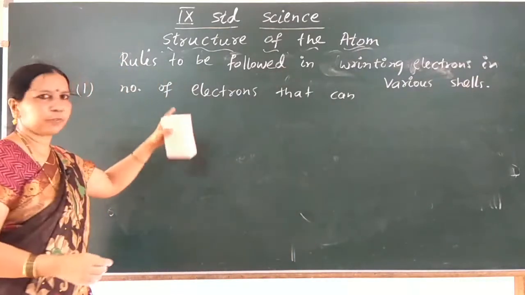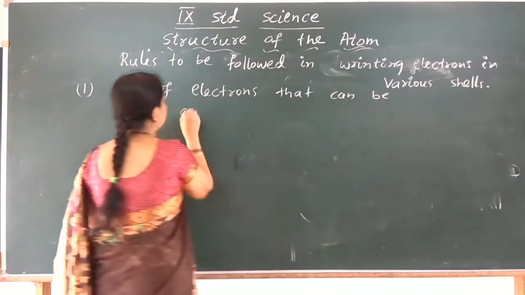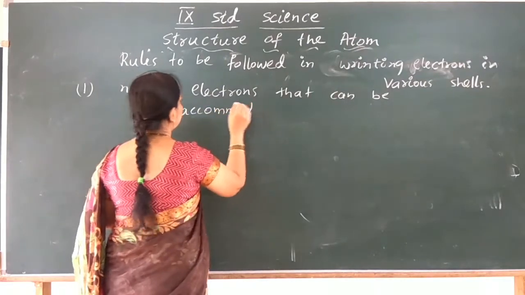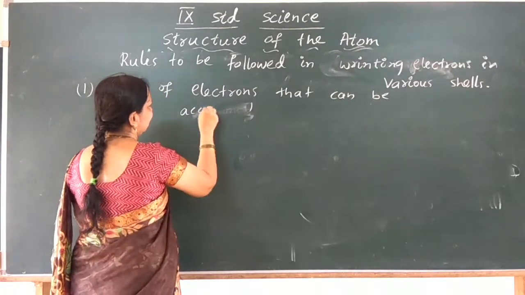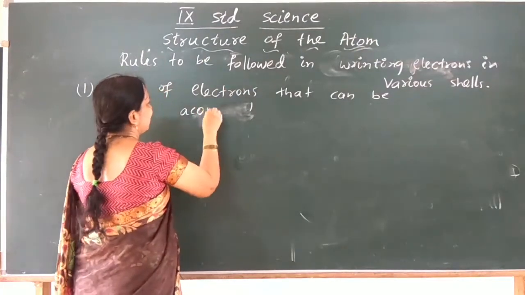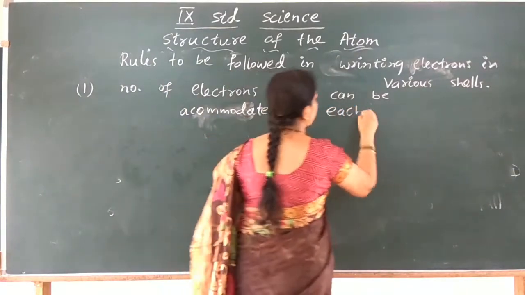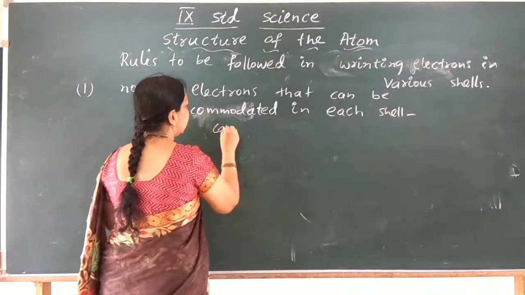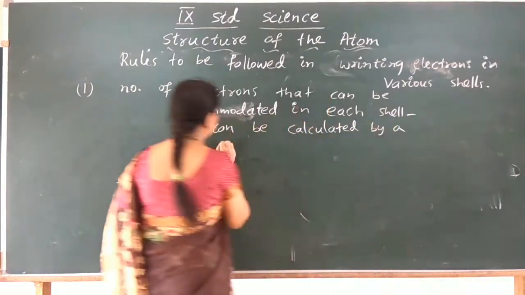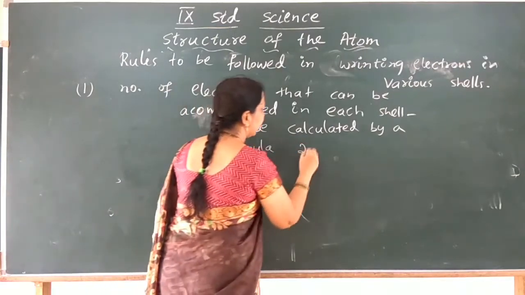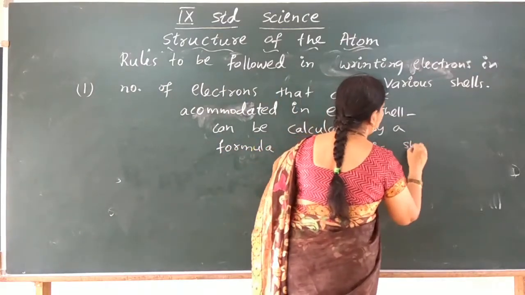The number of electrons that can be accommodated in each shell can be calculated by a formula, 2n square. Here n is the shell number.